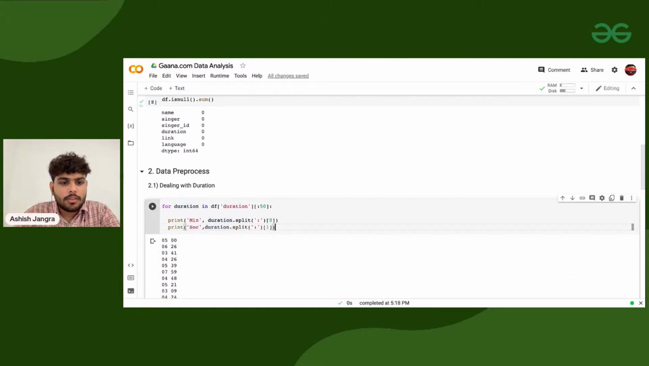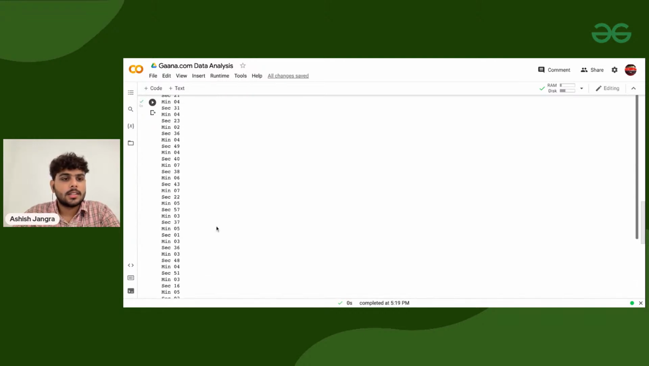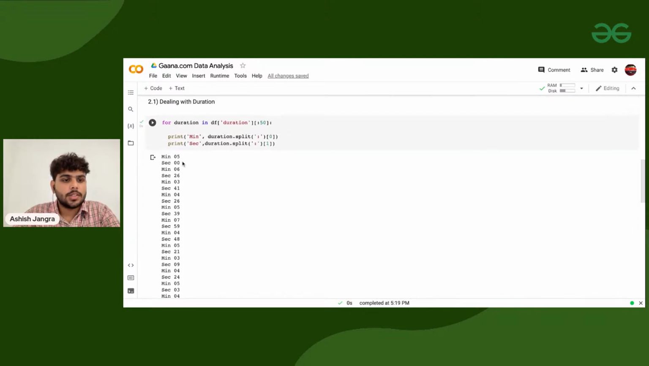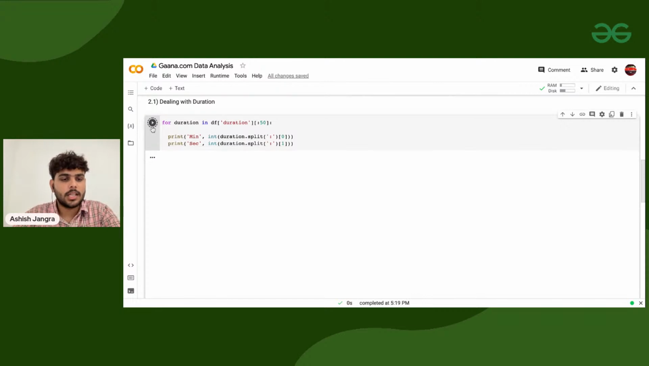Got it? So now if I'm executing it, the first one is 5 minutes 0 seconds. Okay, then we are having 6 minutes 26 seconds. Now what I need to do, I need to convert it into integer, okay, and convert this as well to integer. Okay, and this is what we are getting.